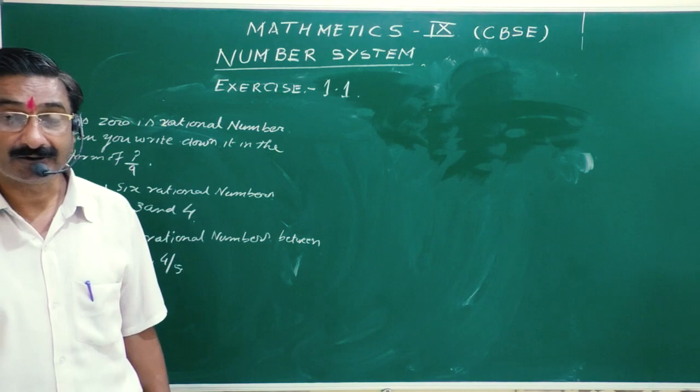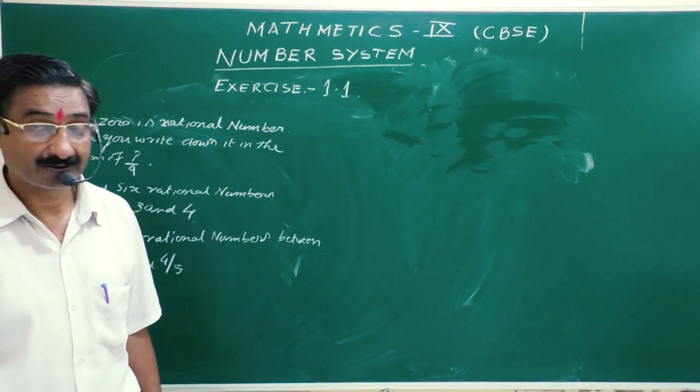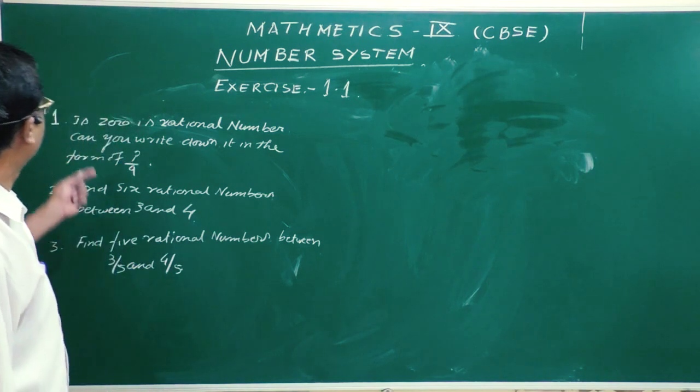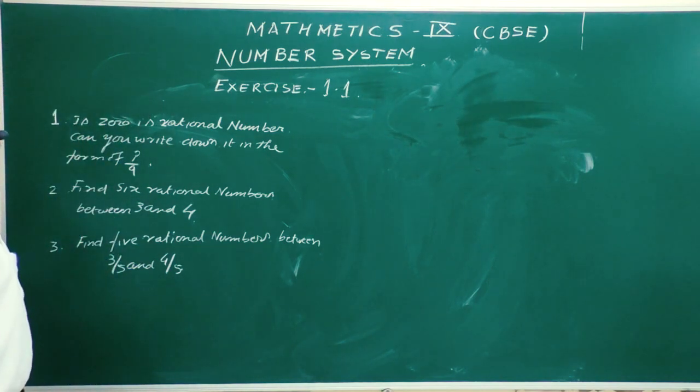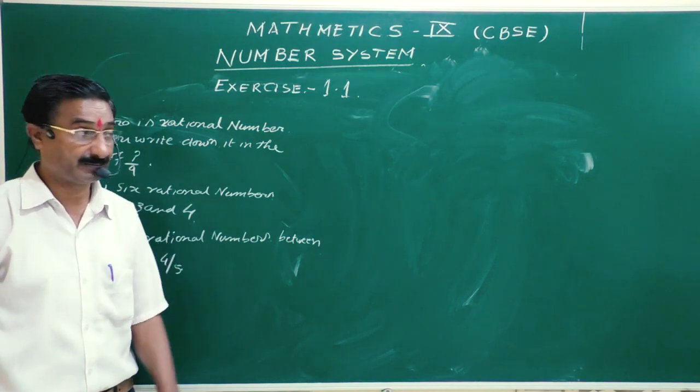Okay. Now exercise 1.1, question number 1. Is 0 a rational number? Can you write it in the form of P by Q? P by Q means rational number.